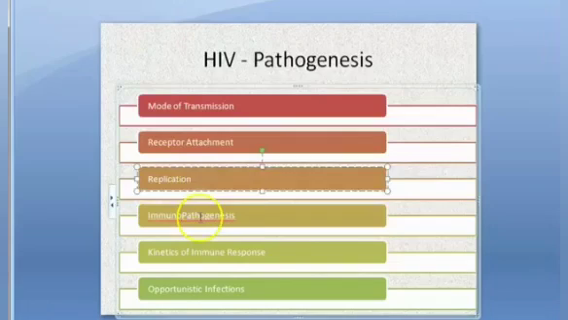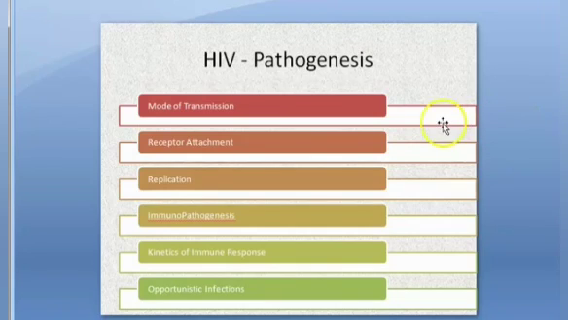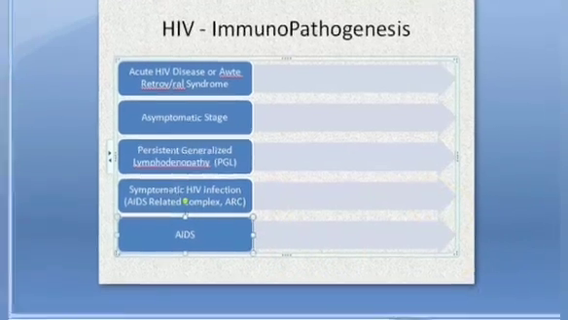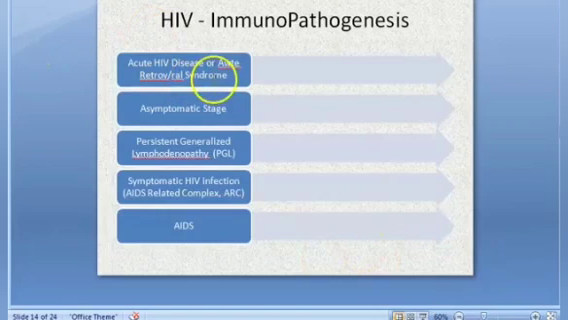So now that replication is over, the next step is immunopathogenesis. In pathogenesis, you have to study about immunopathogenesis. So shall we go to immunopathogenesis? I think it is too much for now, right? So in immunopathogenesis, you have to learn about the acute HIV disease or the acute retroviral syndrome, asymptomatic stage, persistent generalized lymphadenopathy, systemic HIV infection, AIDS. Finally only it goes to AIDS, okay? AIDS is not initial. HIV, then in progression it leads to AIDS.